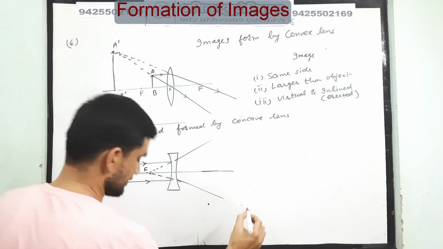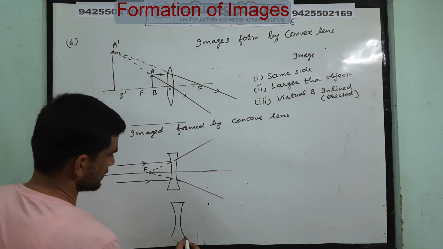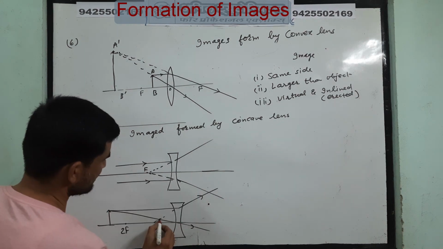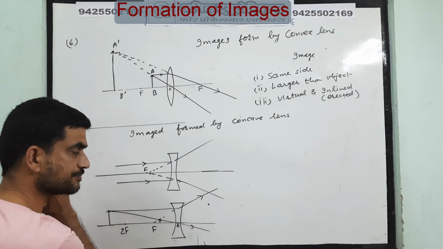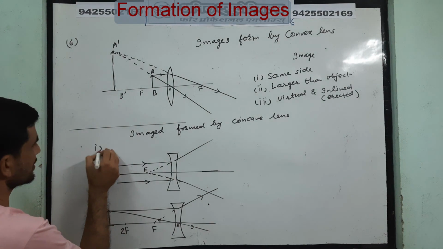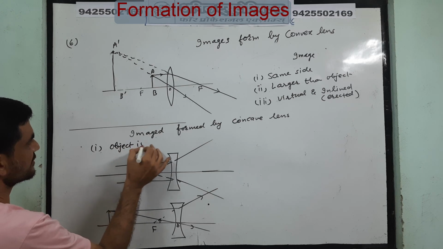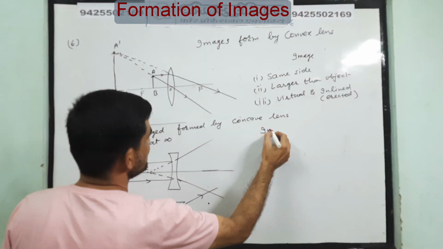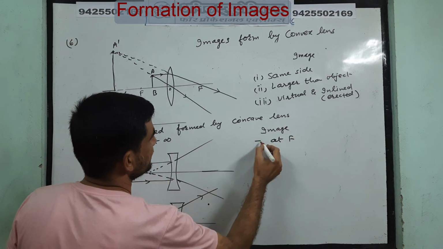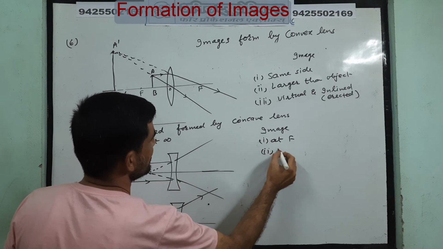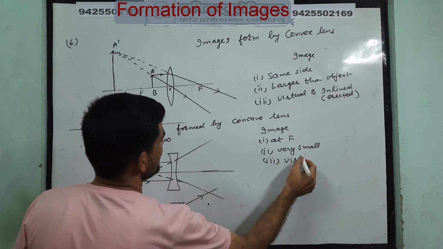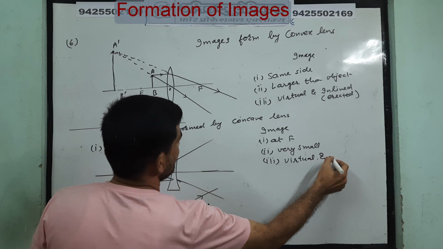And second, the object is kept anywhere, any position. Its image will be formed between F and O always. So here the first case we took the object at infinity, and the image we got is at F. It is very small, almost point size, virtual and erect.